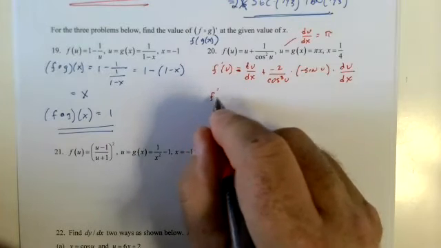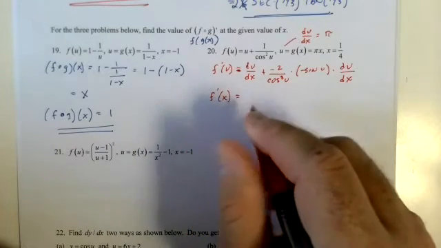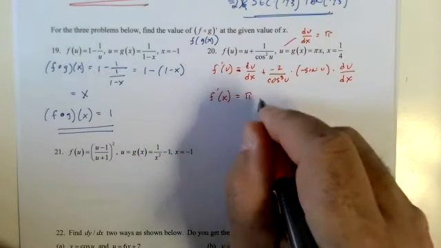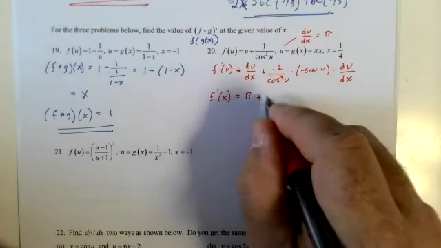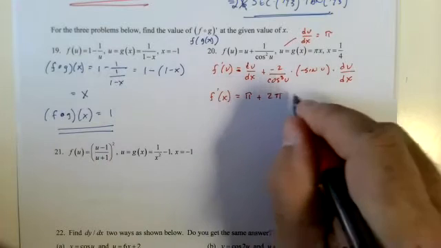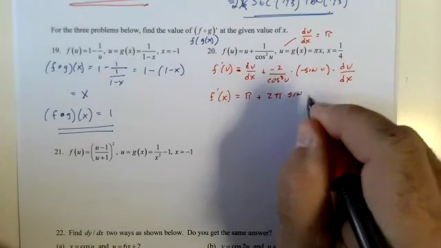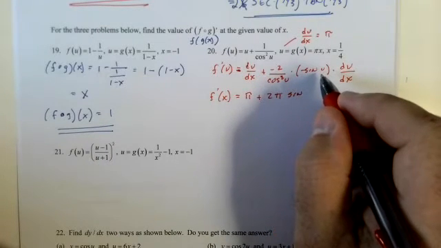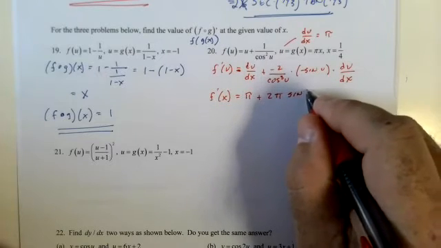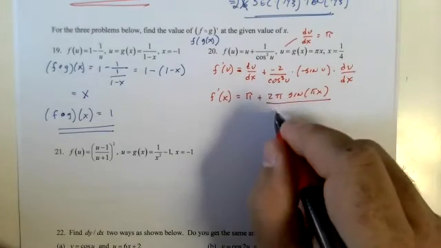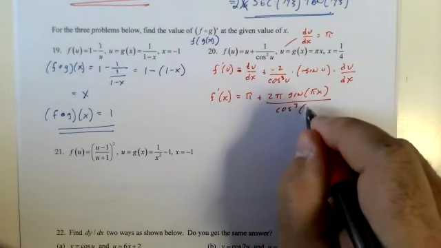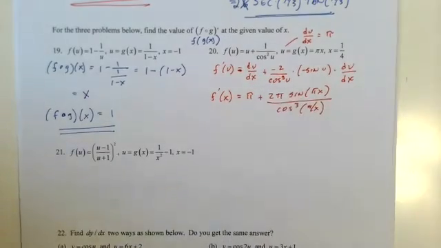So f prime of x equals pi, negatives cancel, plus 2 pi sine of pi x over cosine to the third pi x.